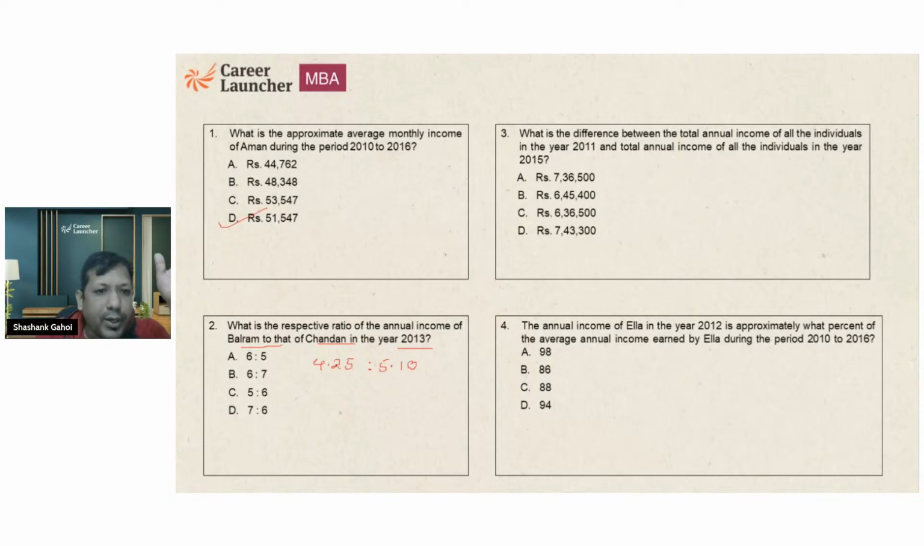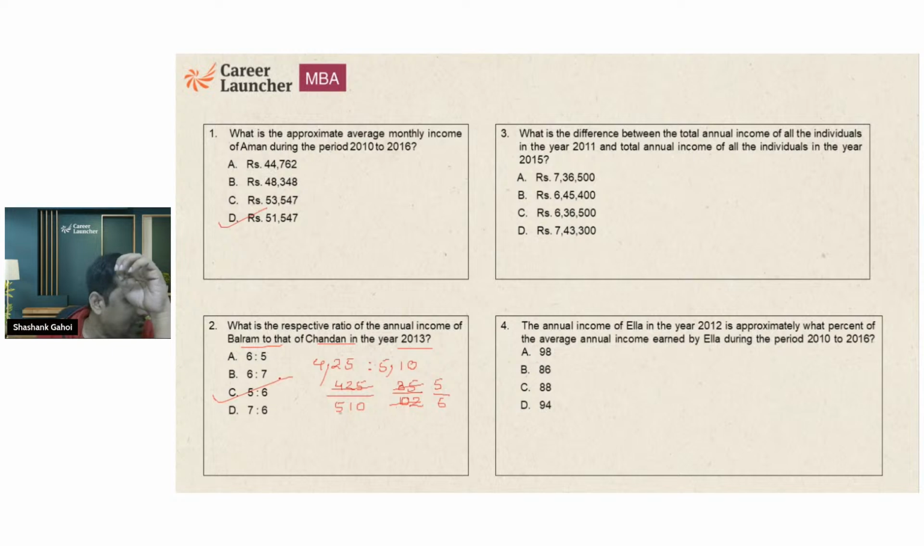What I can do is just remove the decimal. So I am going to get 425 upon 510. Now I'm going to cancel it by 5. So I'm going to get 85 upon 102. Now, can I cancel out by some other number? Yes, 17. 17 5s are 85, 17 6s are 102. So the ratio comes out to be 5 is to 6.